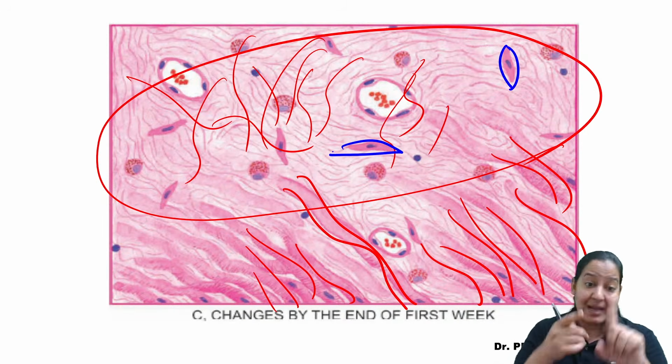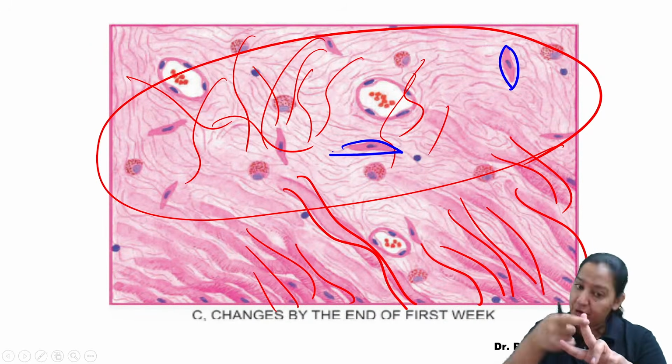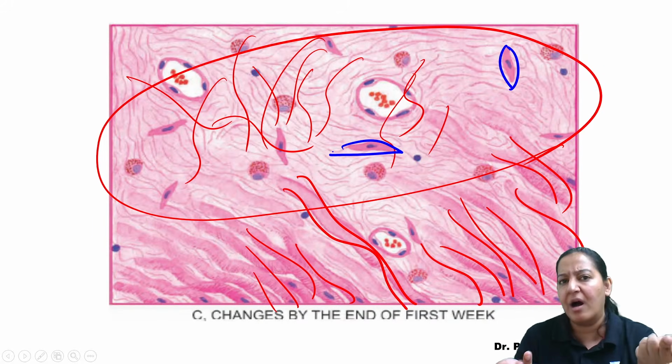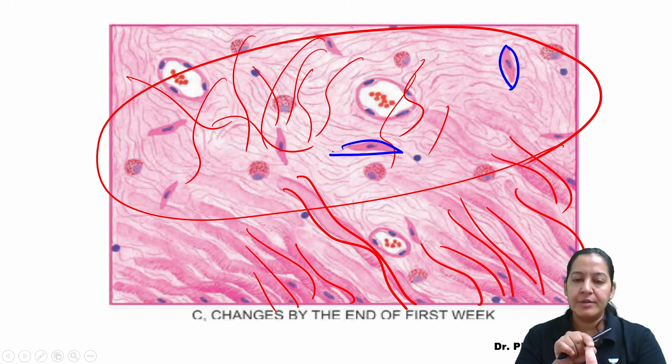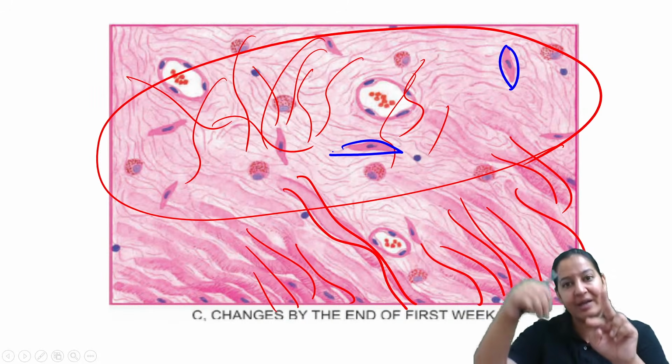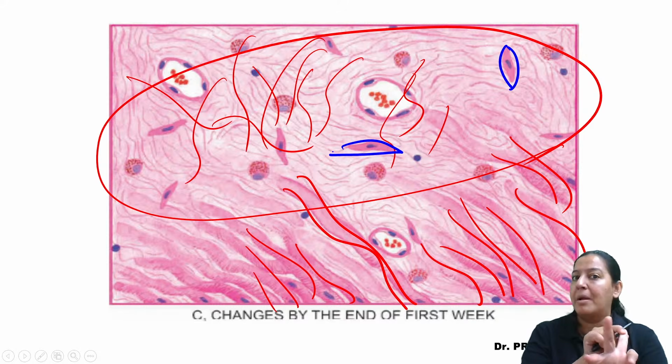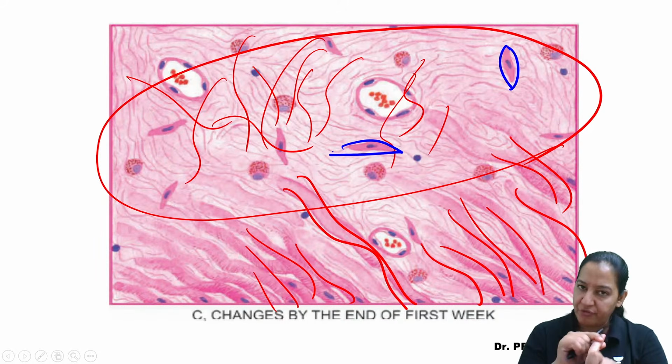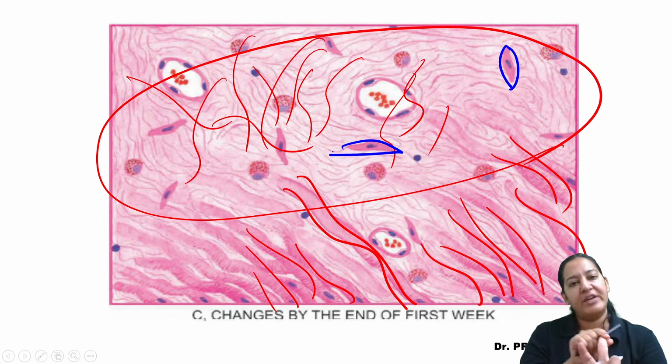The third cells. First neutrophils came, then macrophages came. Now macrophages will decrease because their work is getting done. What is the job of the macrophage? The job of the macrophage is to eat the dead muscle. Most of the dead muscle is already eaten, no? So they will start decreasing, and instead of them, the third cell will come. That is fibroblast. So first neutrophils will come, then they will decrease and macrophages will come. Then macrophages will decrease and fibroblasts will come.